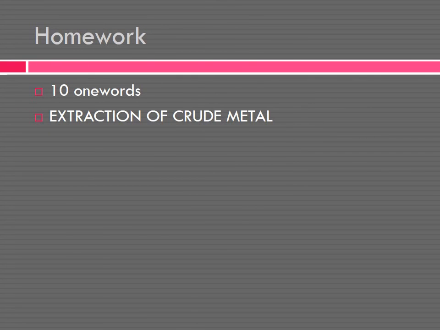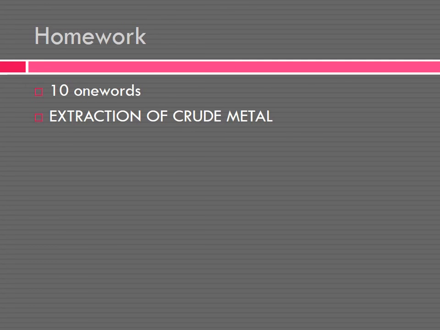Now it's time for your homework. Write down 10 one-words from this topic, extraction of crude metal. You can also write the equation as one-words. As an example, 2 PbS plus 3 O2 gives dash and dash.